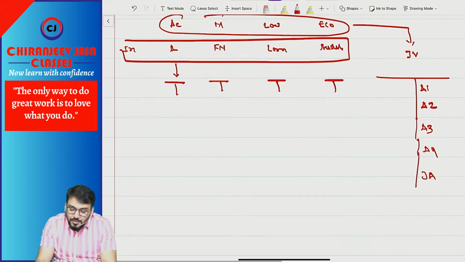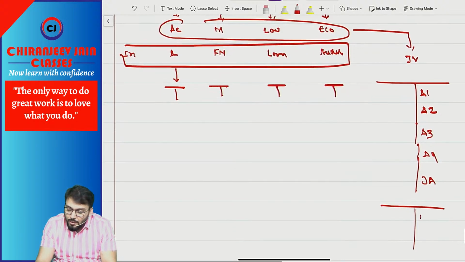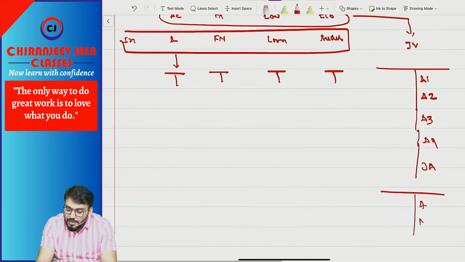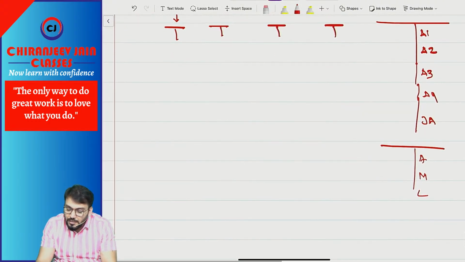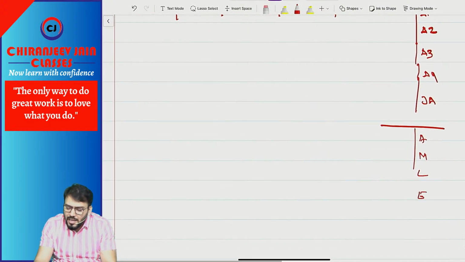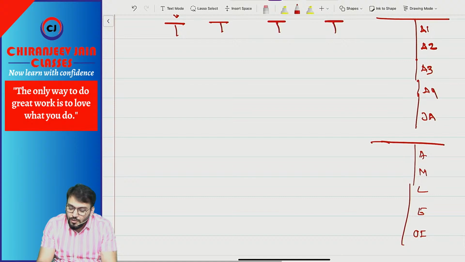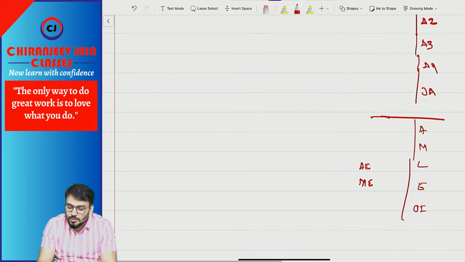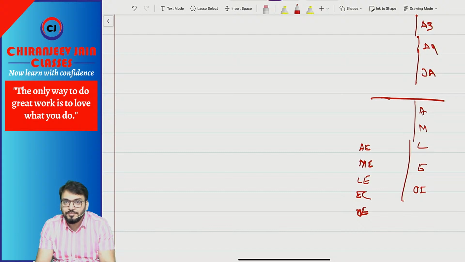And can I say they will generate some income: accounting income, maths income, law income, economic income, and there will be some other income also. Similarly, there will be some expenses: accounting expenses, maths expenses, law expenses, economic expenses, and some other expenses which are jointly incurred.